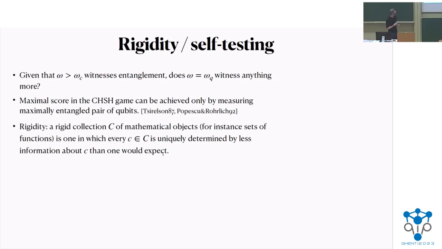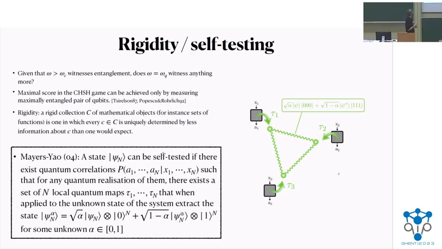This is related to the mathematical concept of rigidity, where we determine some object from much less information than we would expect. Here, the maximal score in the CHSH game determines the form of the state used. In this case, you would say that the maximal score in the CHSH game self-tests the maximally entangled pair of qubits.